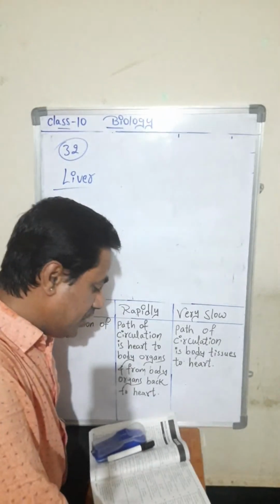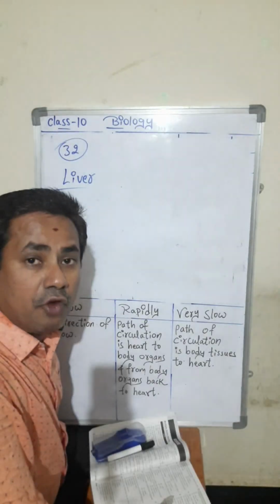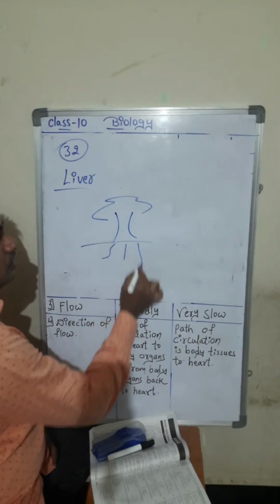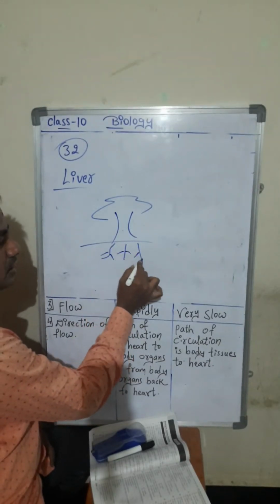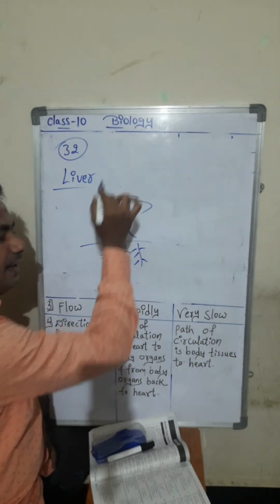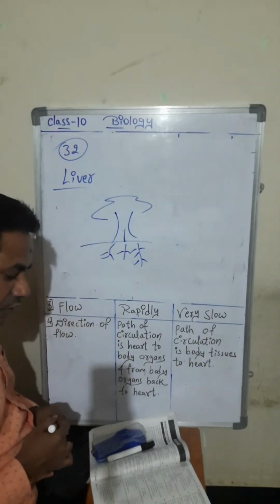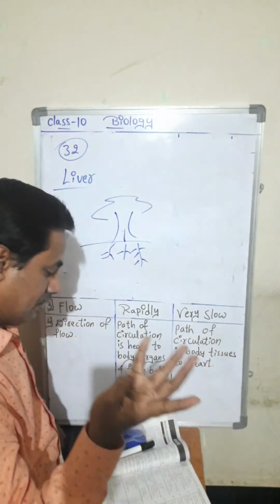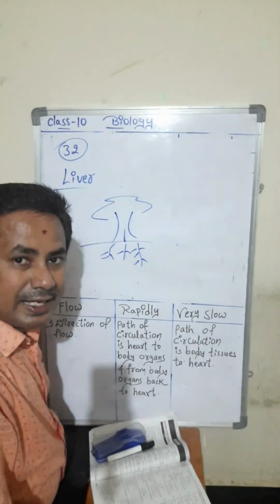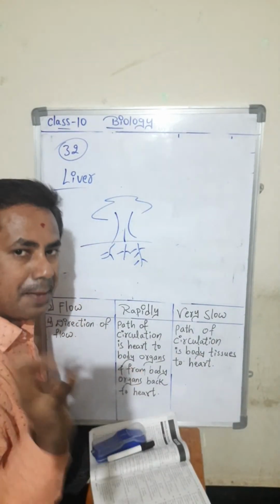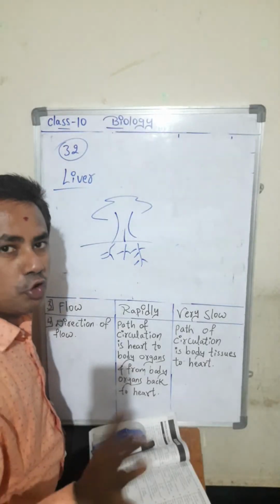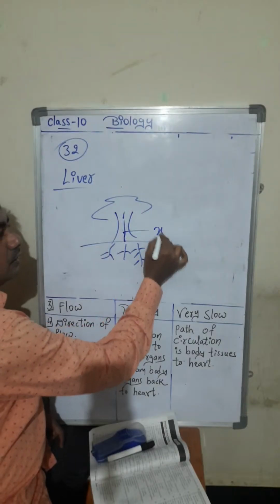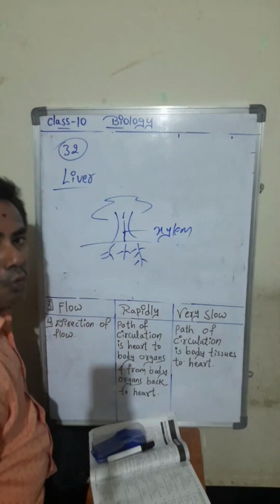Next question: which of the following is connected with the transport of water in plants? Water is absorbed by root hairs. From where is it sent? Phloem, xylem, epidermis, cambium. The water will be transported through the xylem, students. Xylem is a water conducting tissue.